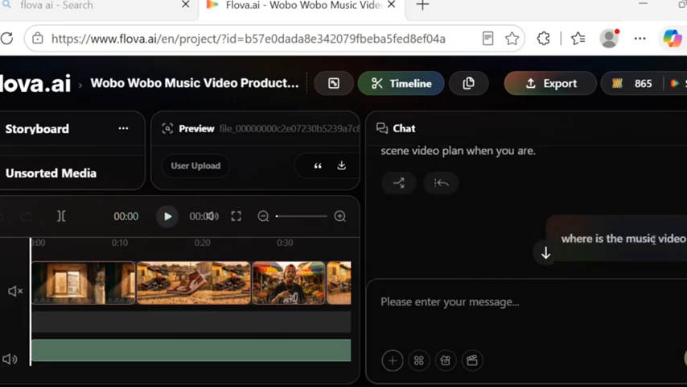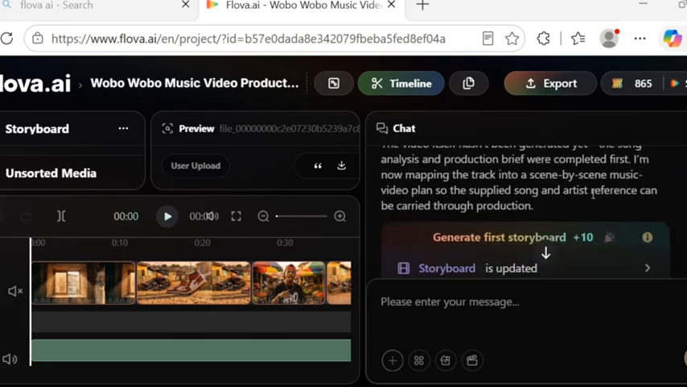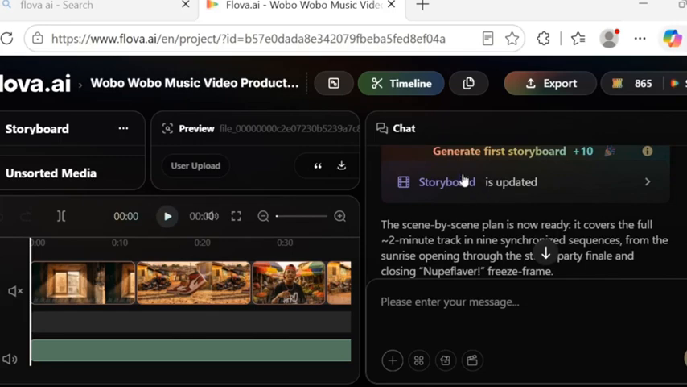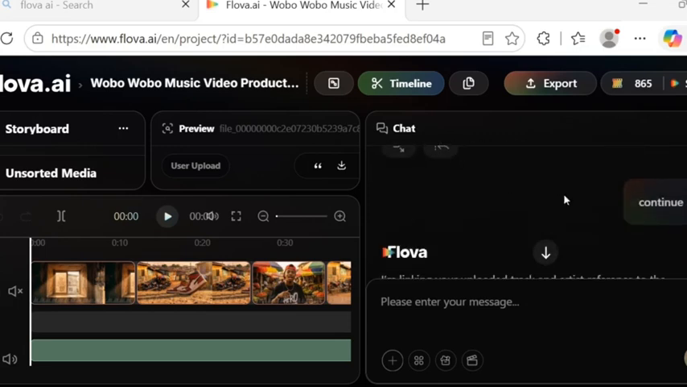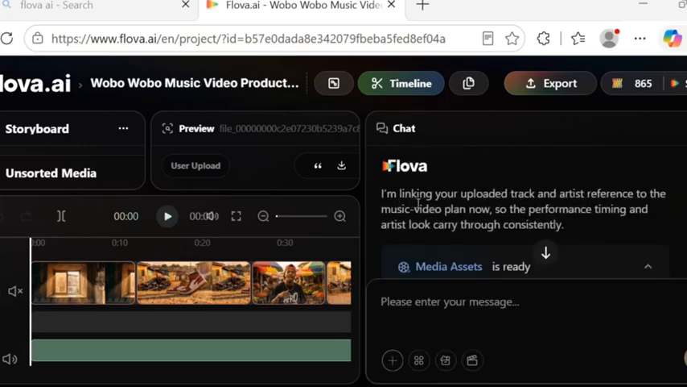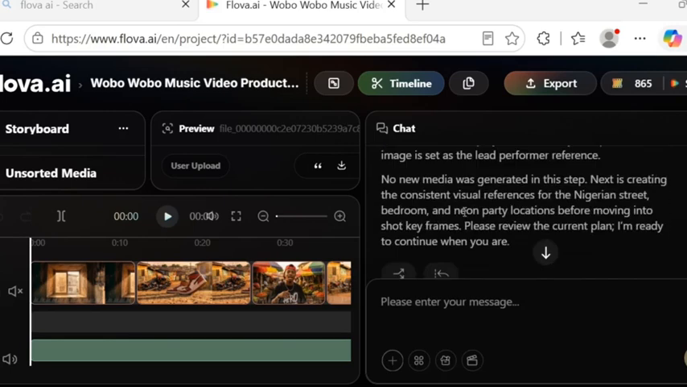I read it, and the next thing I asked it to give me was the music video, and it gave me the storyboard. As you can see, the storyboard was updated here, and after I update the storyboard, I click on continue. As you can see, I click on continue here, and when I click on continue, it has to analyze everything again, check out the music and the reference image I gave to it, my own image.